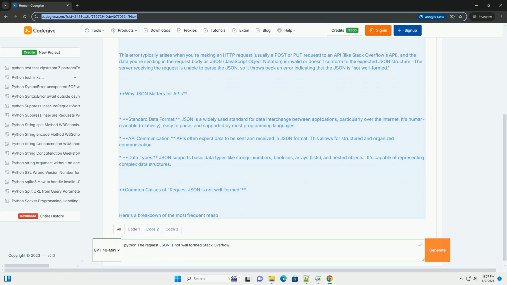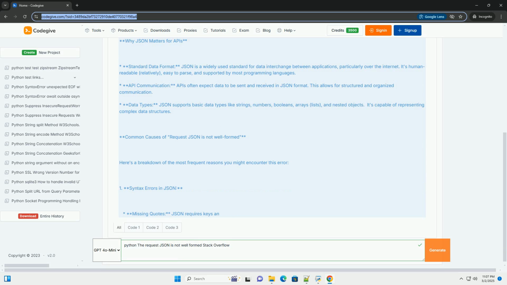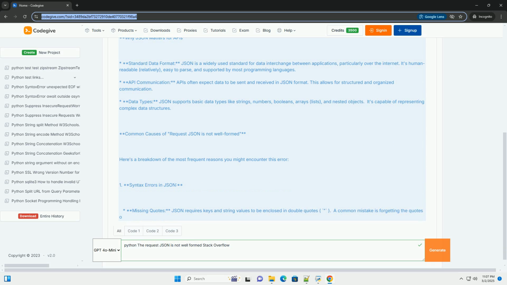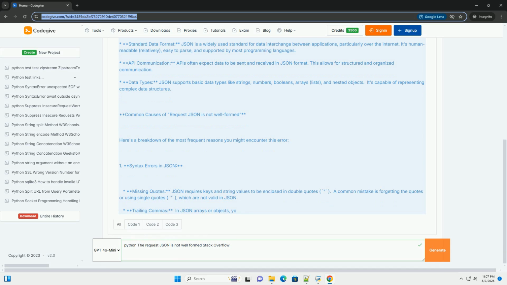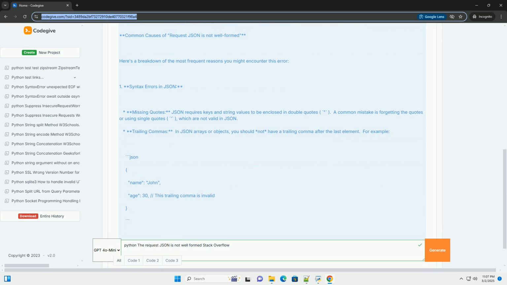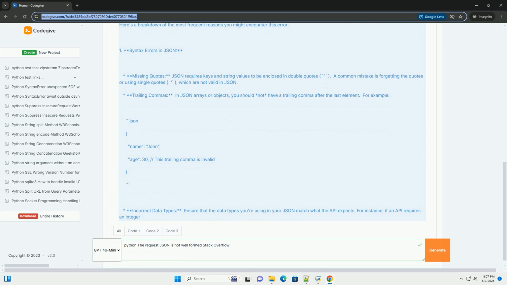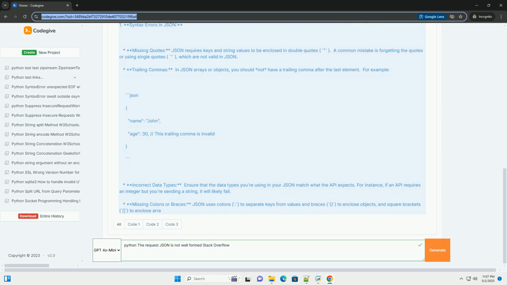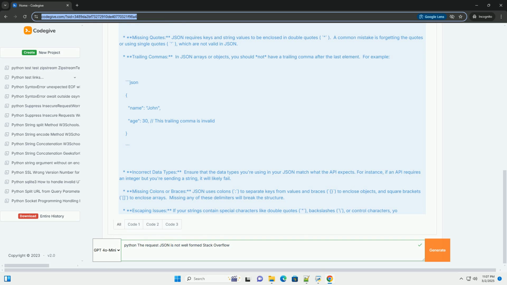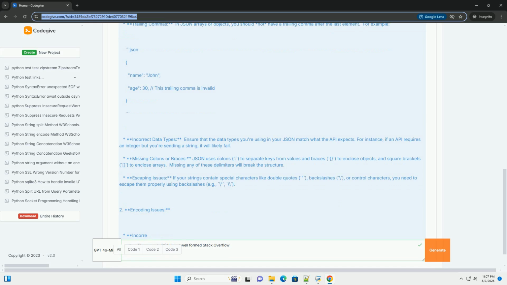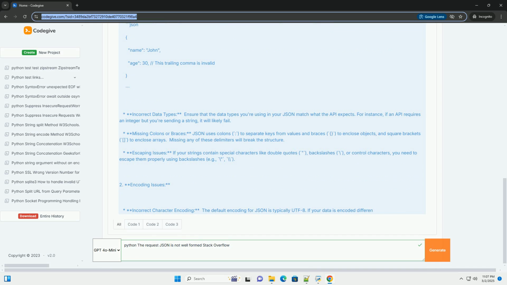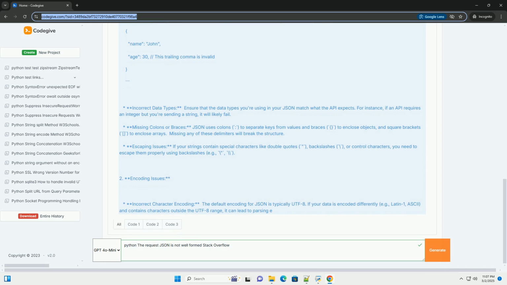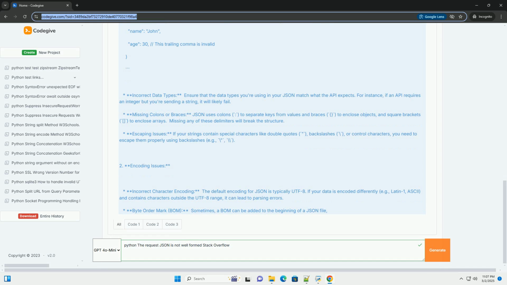This error typically arises when you're making an HTTP request, usually a POST or PUT request, to an API, like Stack Overflow's API, and the data you're sending in the request body as JSON, JavaScript Object Notation, is invalid or doesn't conform to the expected JSON structure. The server receiving the request is unable to parse the JSON, so it throws back an error indicating that the JSON is not well formed.